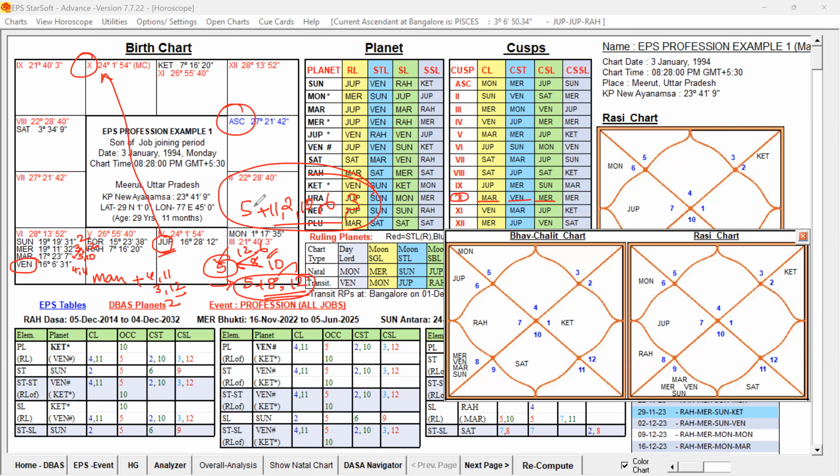His work nature will be like that. So that way we have to take it. I think you are able to understand. 5 alone will not be unfavorable; you have to keep that in mind. Suppose instead of these planets occupying the 5th house, they occupy the 6th house. Then it can be supportive for the native.